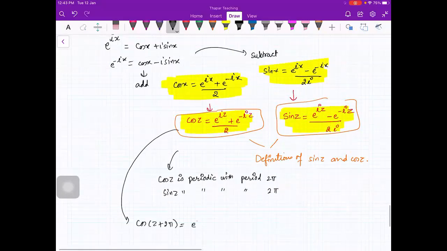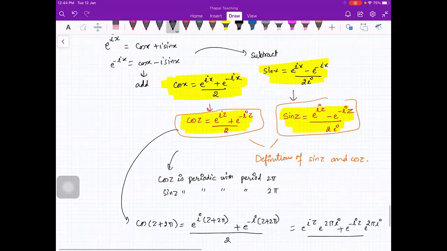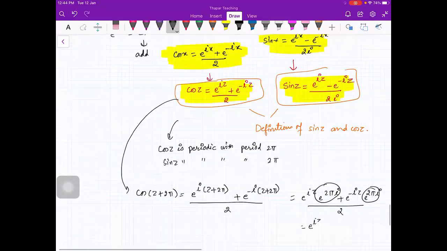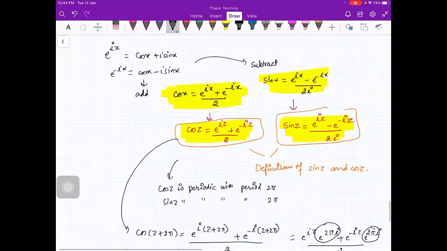You will get (e raised to power iota z plus 2 pi plus e raised to power minus iota z plus 2 pi) upon 2. So this is e raised to power iota z times e raised to power 2 pi iota, plus e raised to power minus iota z times e raised to power 2 pi iota, upon 2. So this is 1, this is 1. So you'll get e raised to power iota z plus e raised to power minus iota z by 2, which again is equal to cos z. Similarly, you can prove that sin z is also periodic with period 2 pi.